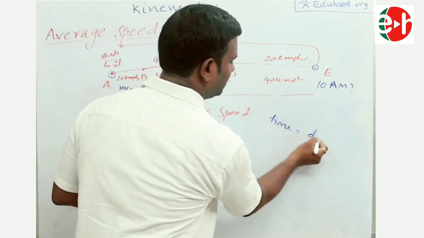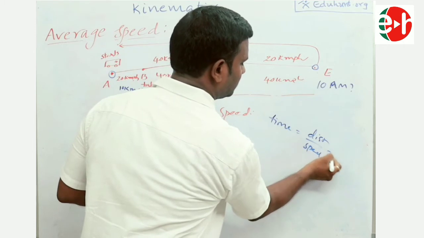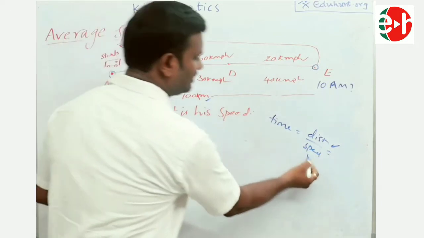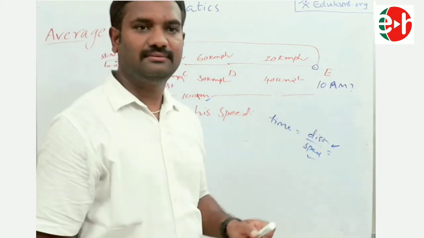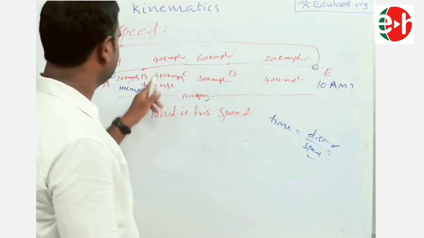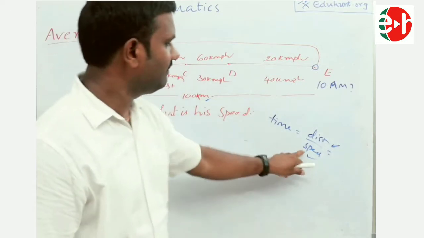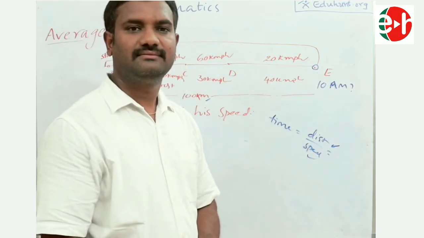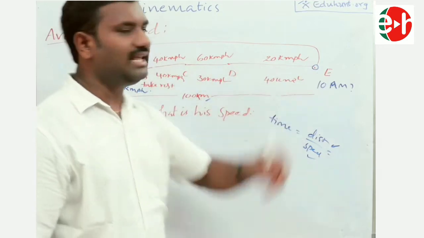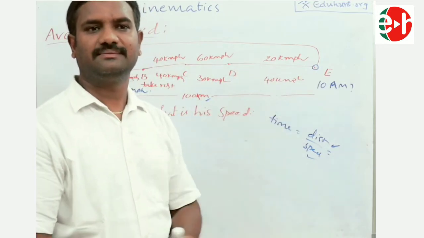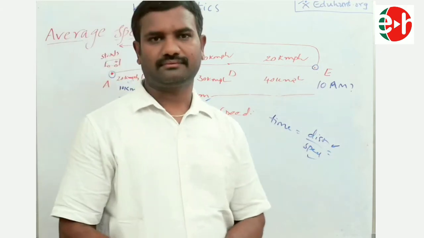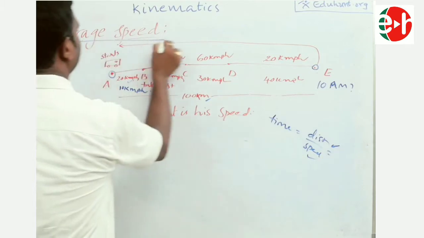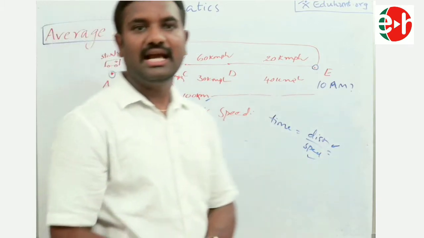Time is equal to distance by speed. So distance is 100 km and speed is how much? 20 km/h. You will get one answer. If I take the speed as 40 km/h, I will get a different answer. If I take 60 km/h, I will get a different answer. So that's why I can't take any one single speed in this case. In such cases, what do we have to do? We have to take the average speed.